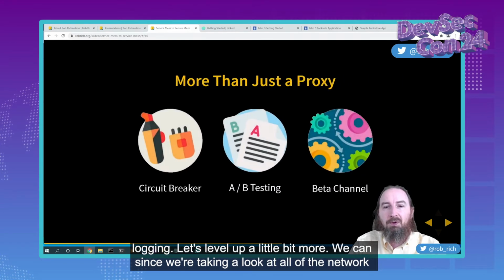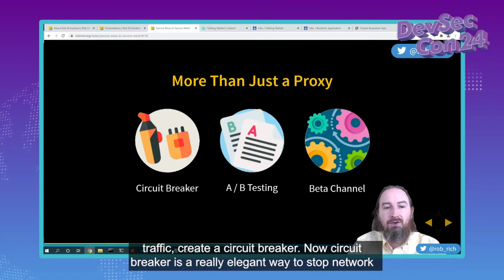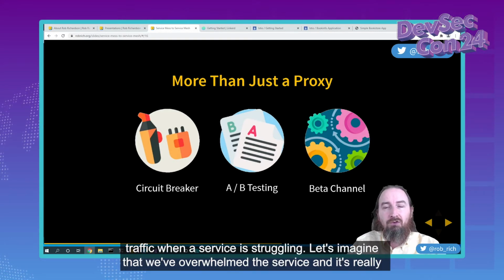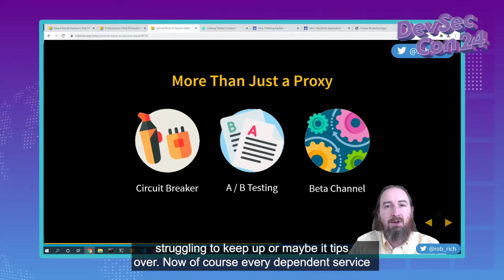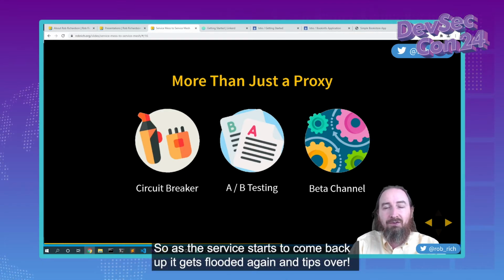Let's level up a little bit more. Since we're taking a look at all of the network traffic, we can create a circuit breaker. Now, a circuit breaker is a really elegant way to stop network traffic when a service is struggling. Let's imagine that we've overwhelmed the service and it's really struggling to keep up, or maybe it tips over. Now, of course, every dependent service is going to do what they do, assume that it was an intermittent network blip, and retry the connection. So as the service starts to come back up, it gets flooded again and tips over.